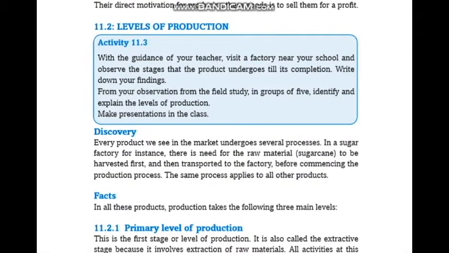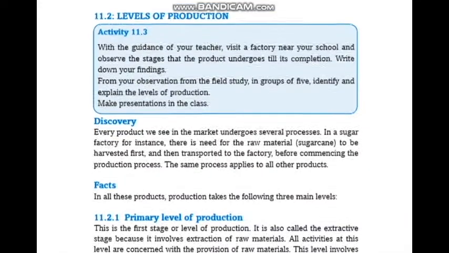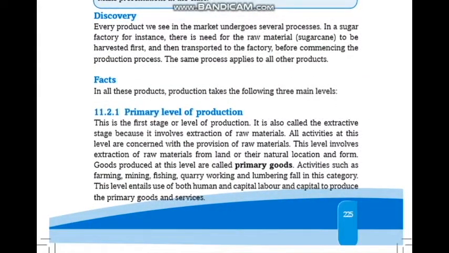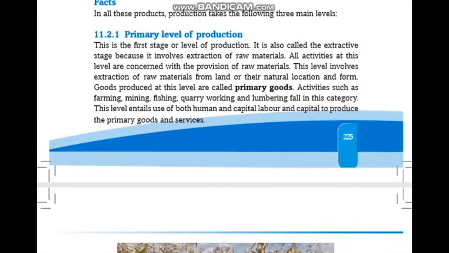What are the levels of production? As a discovery, after leading this activity, every product we see in the market undergoes several processes. In a sugar factory, for instance, the raw material, sugar cane, must first be harvested and then transported to the factory before the production process commences. The same process applies to all other products. In all these products, production takes the following three main levels.